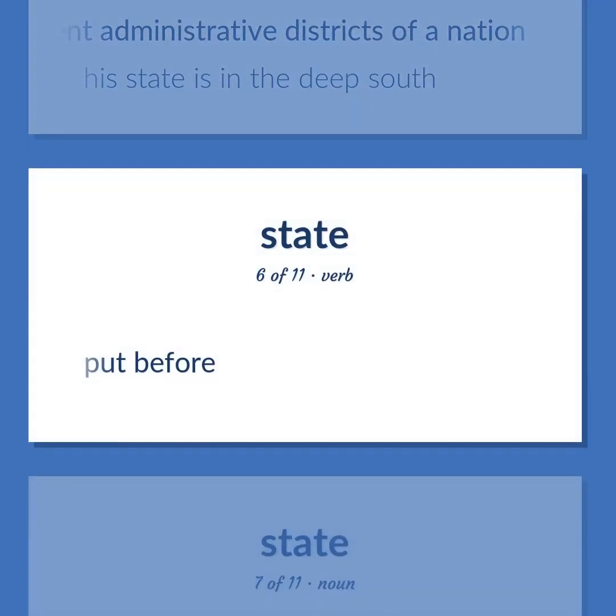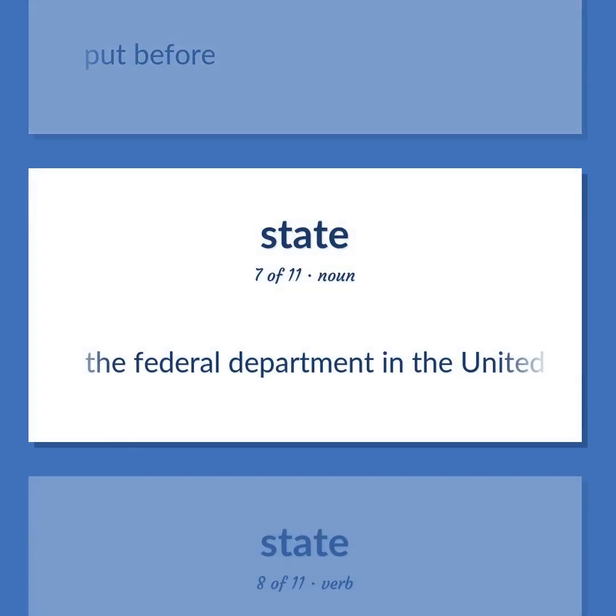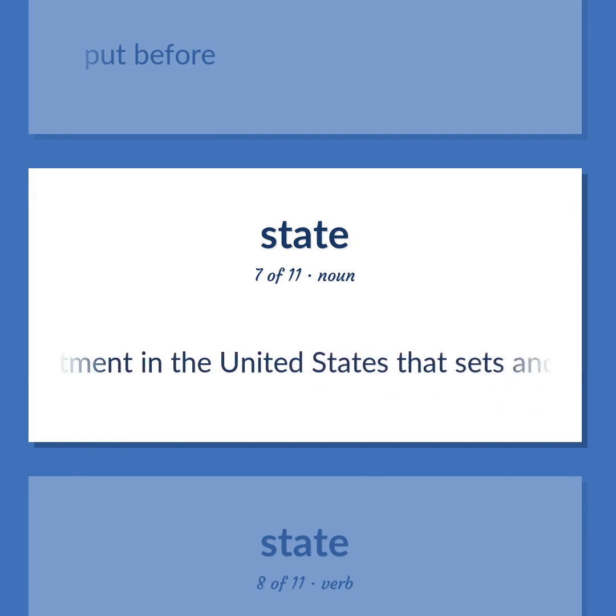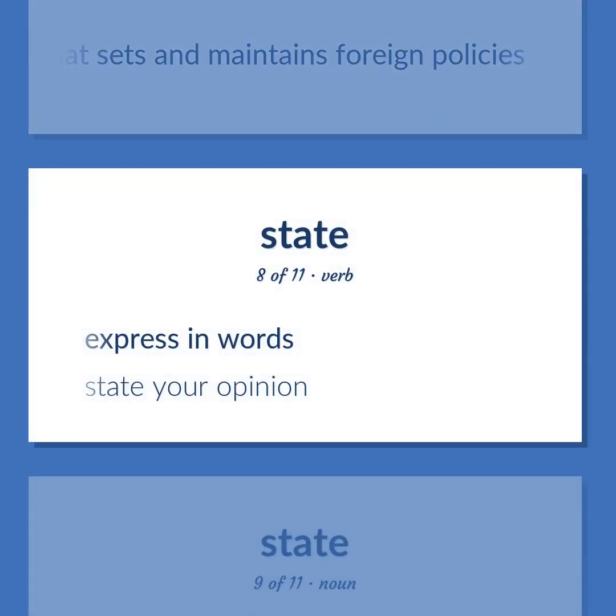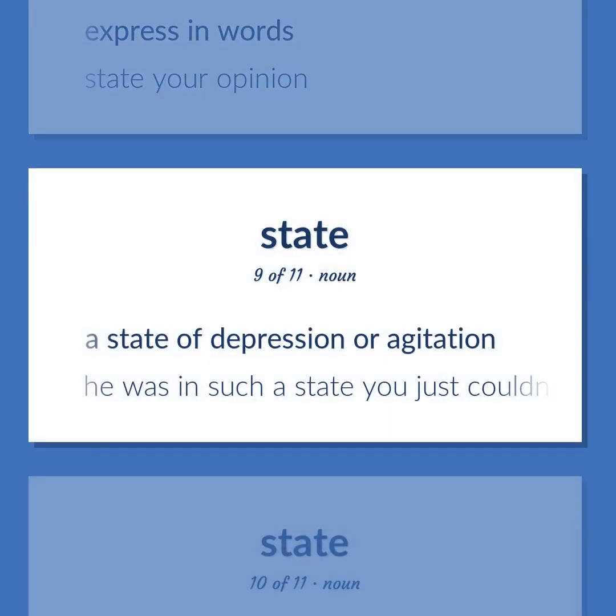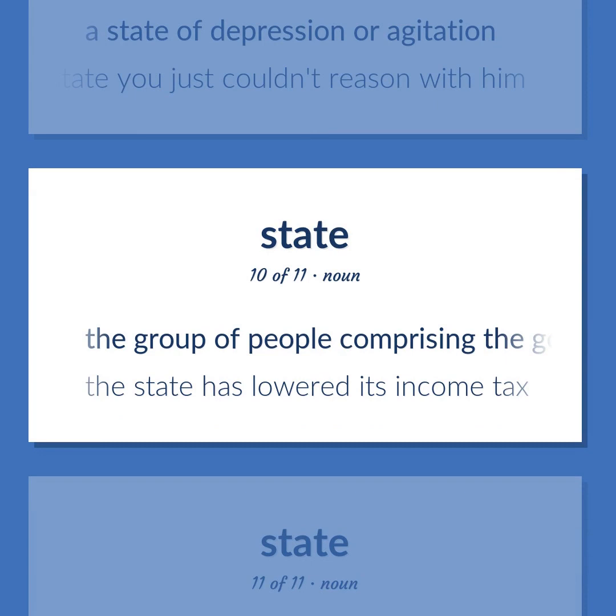Put before. The federal department in the United States that sets and maintains foreign policies. Express in words. State your opinion. A state of depression or agitation. He was in such a state you just couldn't reason with him. The group of people comprising the government of a sovereign state. The state has lowered its income tax.